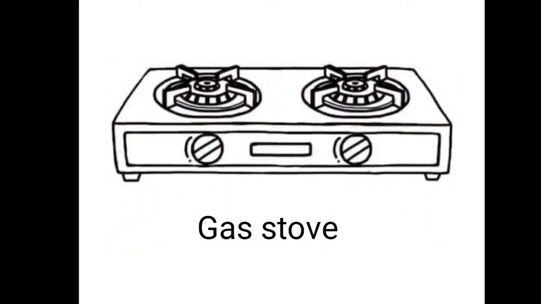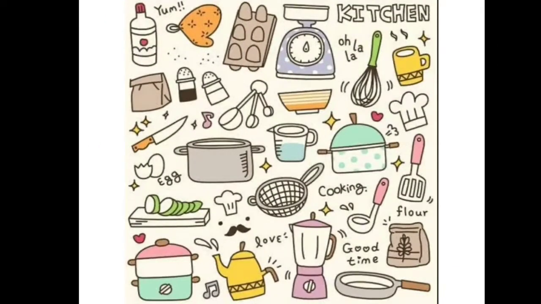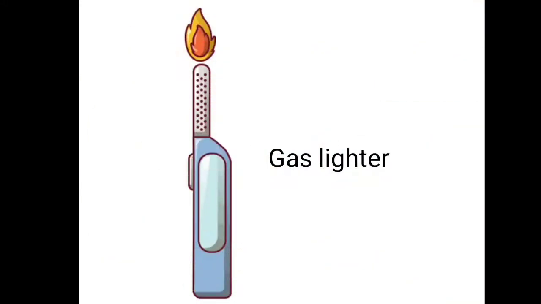Gas stove on which your mummy cooks food. So repeat with me, gas stove. See, these are some utensils. Gas lighter. Your mummy ons the gas with the help of gas lighter. Repeat with me. Gas lighter.